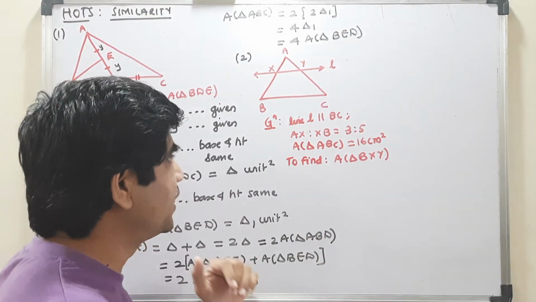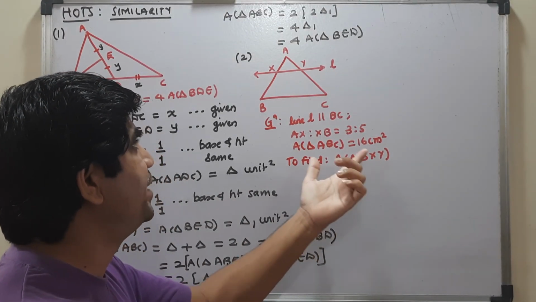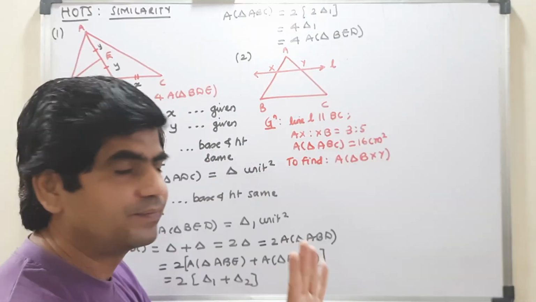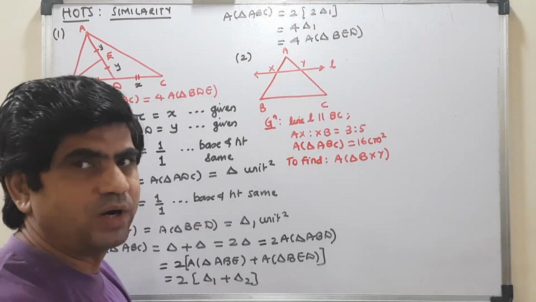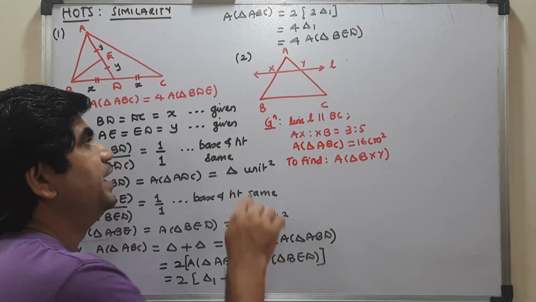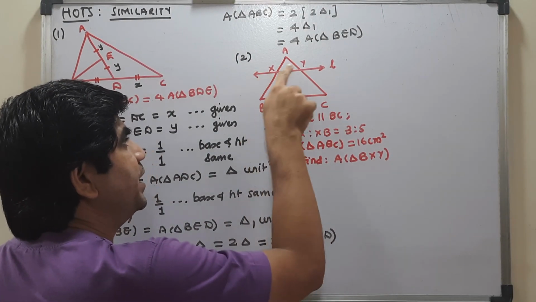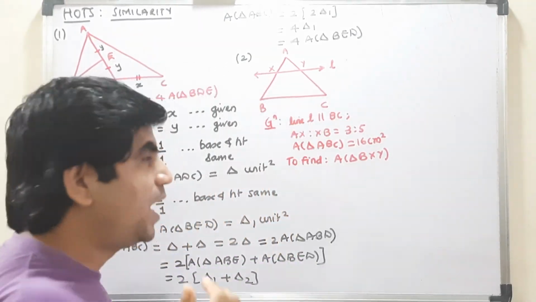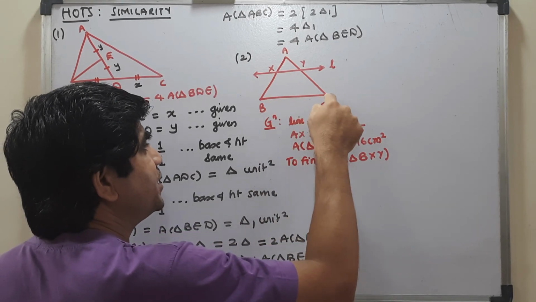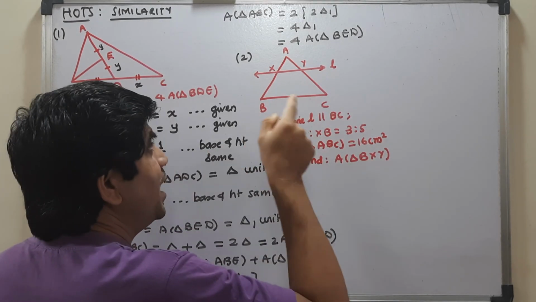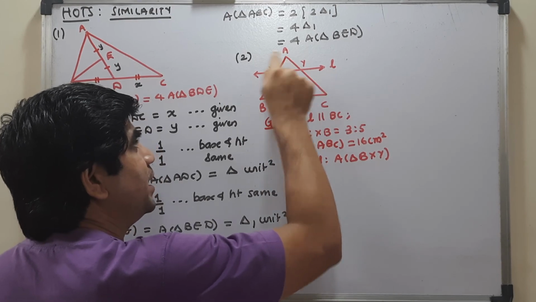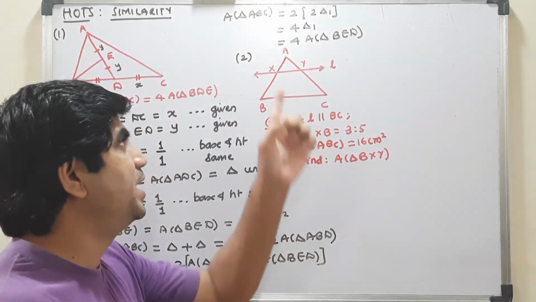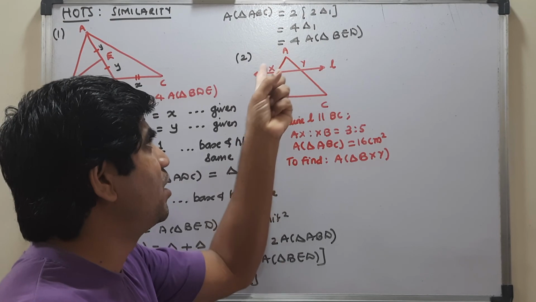Now what I am going to think is, if I want to find the area of triangle BXY, which I am not joining right now, I don't want to disturb the figure. For that, it is very important for me to find the area of this particular quadrilateral BXYC. How am I going to find that area? I am going to take this area, which is already known to me, ABC equal to 16, and from that I will subtract the area of triangle AXY. That means I have to establish the relationship between the area of triangle ABC and the area of triangle AXY.